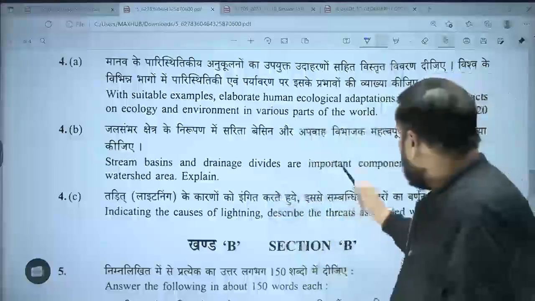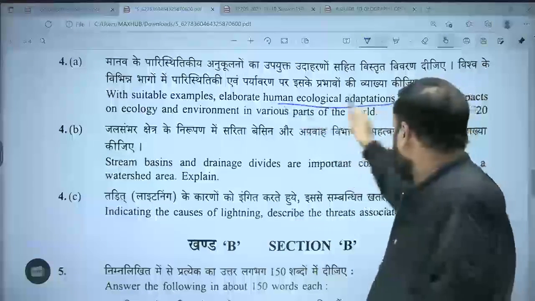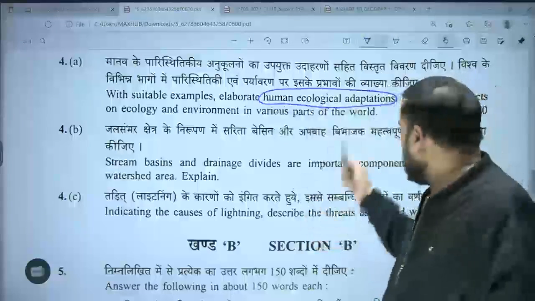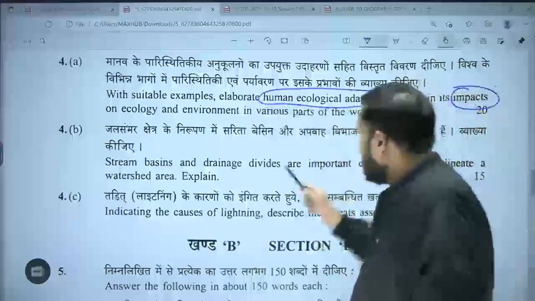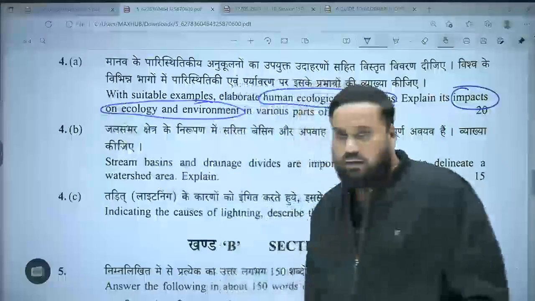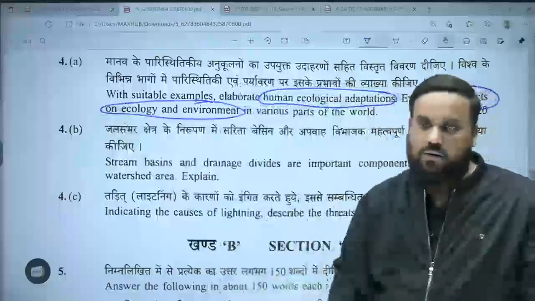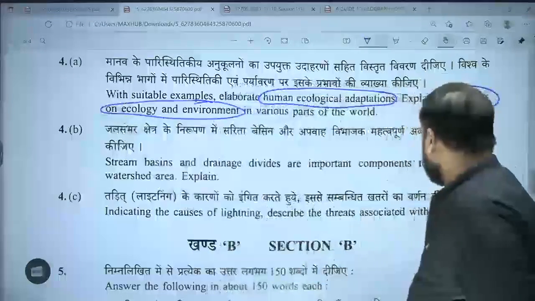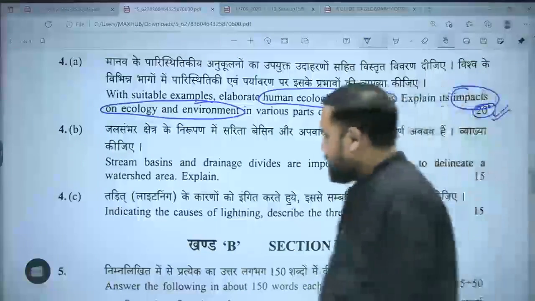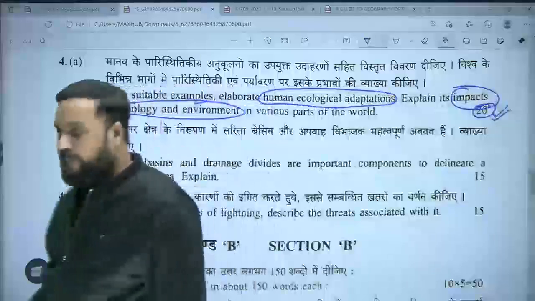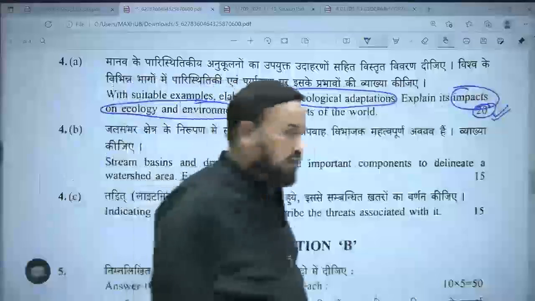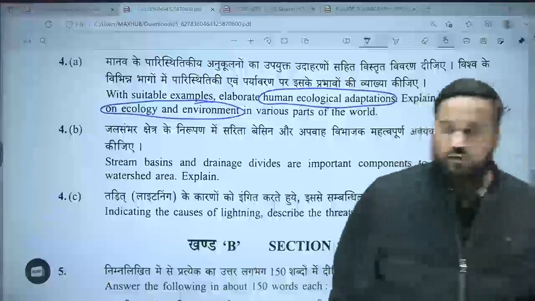If you look into environmental geography, human ecological adaptations is one topic, and impact of humans on environment and ecology is a topic given right after that. So they combined two questions into one question, and again you can see it is 20 marks. That means you'll get 4 pages. You can devote at least 1.5 pages to answering each of these.